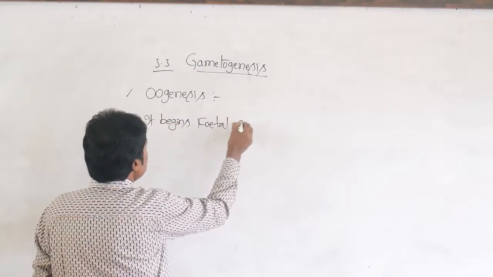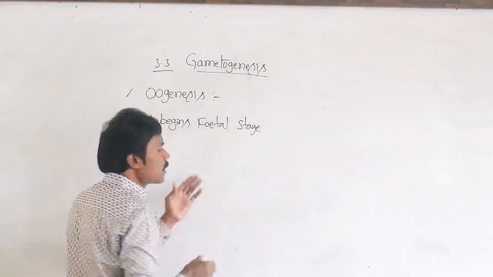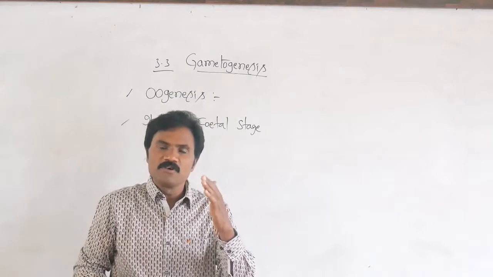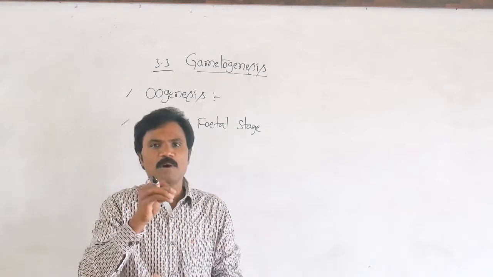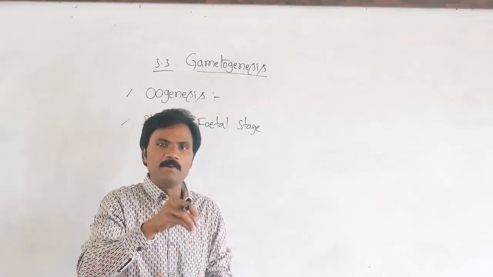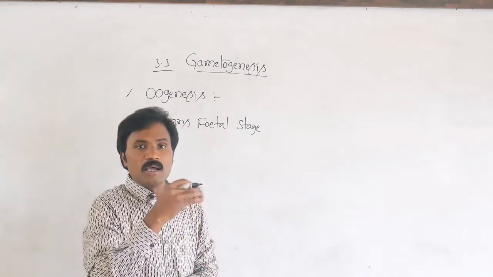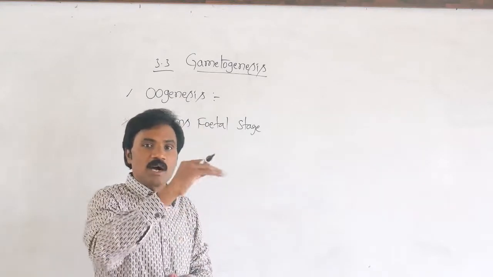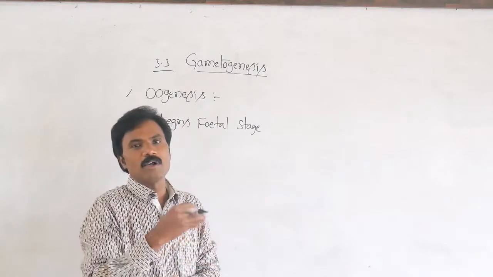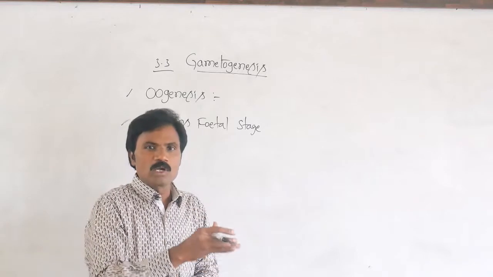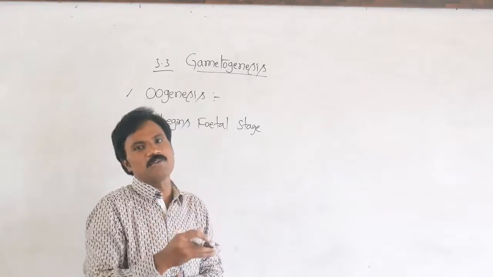It starts inside the womb of the mother. If it is a female baby, there and then it begins. Then it continues for several years up to puberty. Whenever puberty begins, then it completes. So minimum 12 to 13 years it takes.